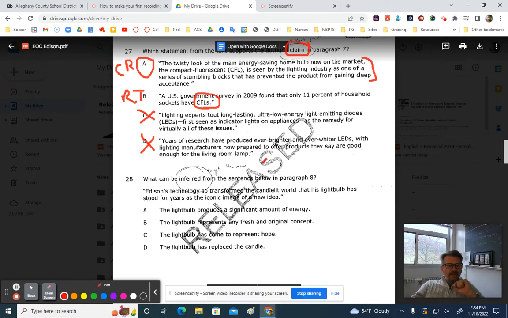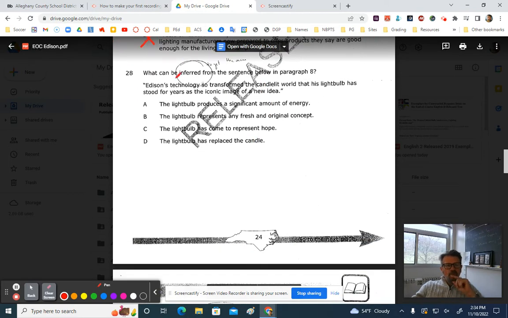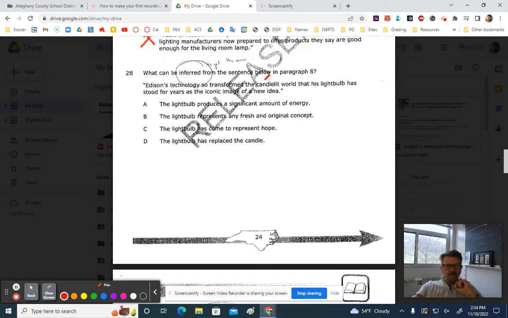Okay, number 28. What can be inferred from the sentence below in paragraph 8? Make sure you have inferred, defined to get the meaning when it's not stated. Edison's technology so transformed the candlelit world that his light bulb has stood for years as the iconic image of a new idea. Okay. All right.